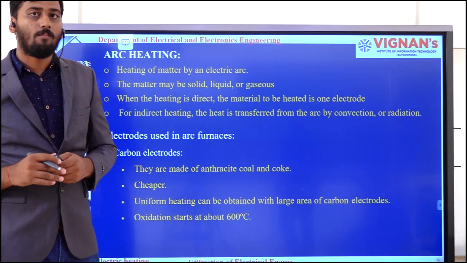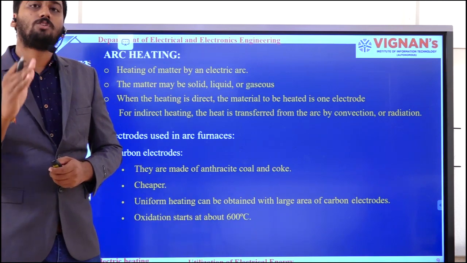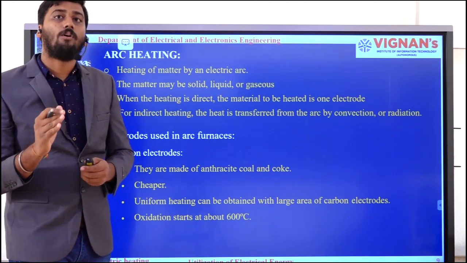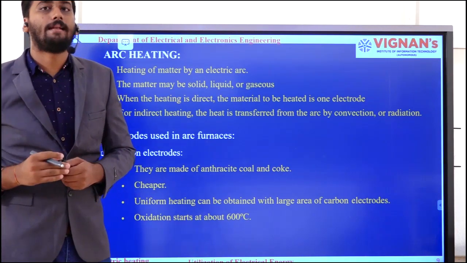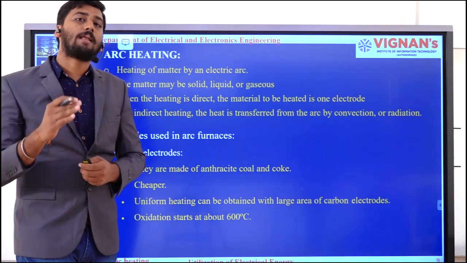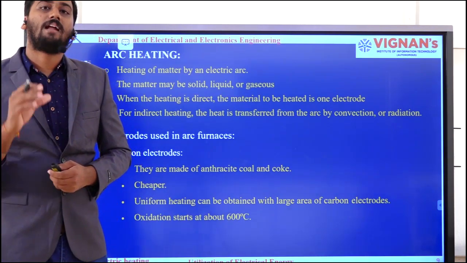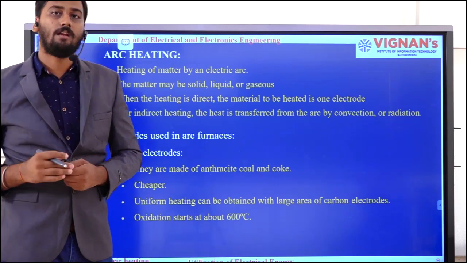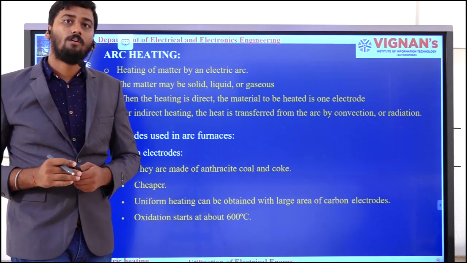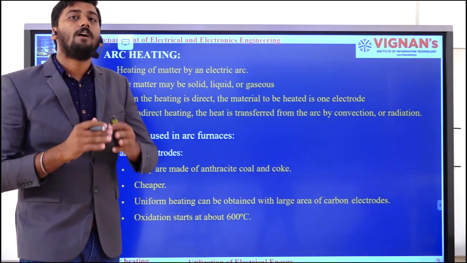Why do we need to worry about the oxidation? The reason is, the material which is chosen as a heating element should withstand high temperatures, as it will be operated at high temperatures. At high temperatures, sometimes there is a chance that a layer will be formed on that material. That layer is called an oxidation layer. What happens if there is an oxidation layer formed on a material? The lifespan of that material will get decreased. That means that oxidation layer is not preferred.